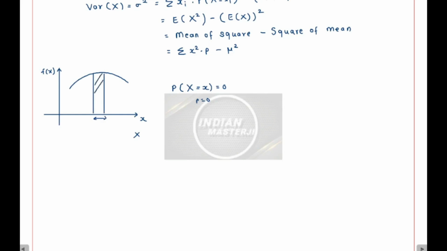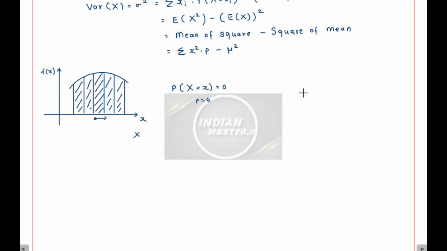That probability is given by the area under this probability density function curve. So if I try to find the addition of all the areas, can I find it out? Yes, I can find the addition of all the areas.